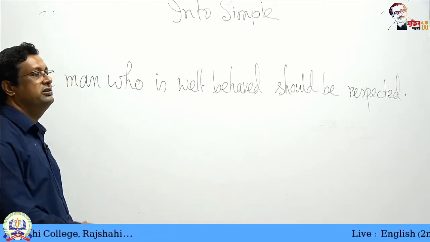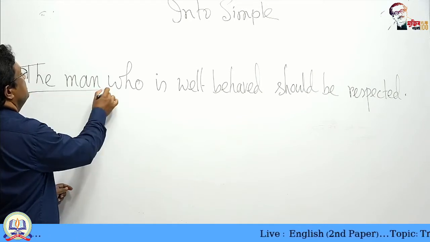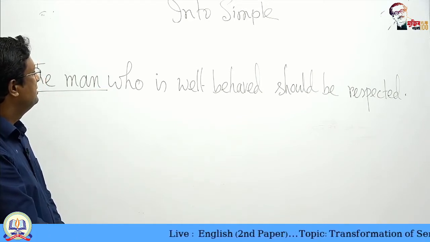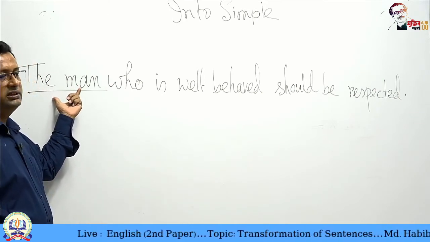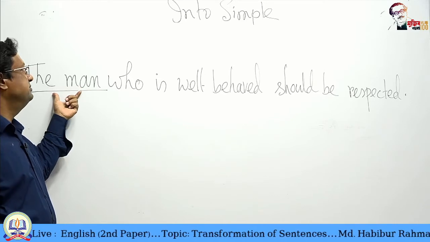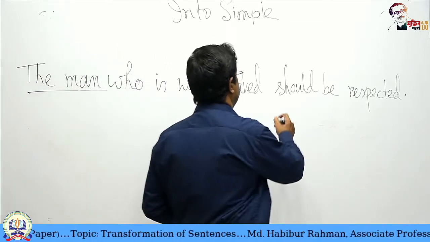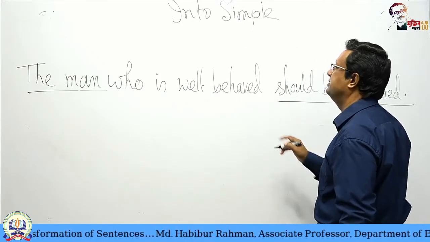This is also in this structure. You see, the main clause is the man. What is the finite verb of this man? The man should be respected. Should be respected. This is the principal clause.